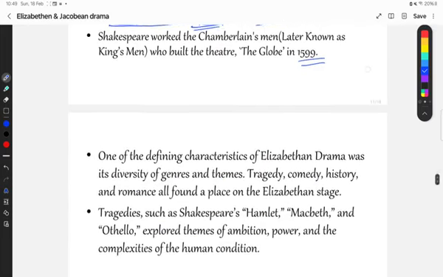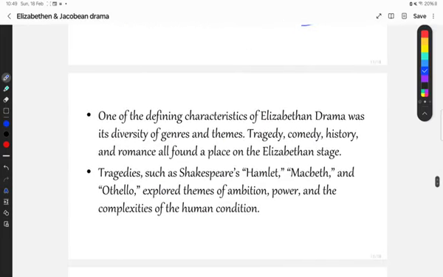So moving on to the next slide. One of the defining characteristics of Elizabethan drama was its diversity of genres and themes.